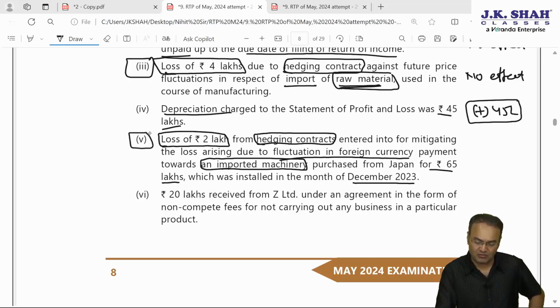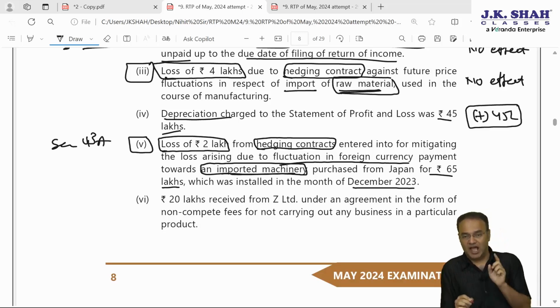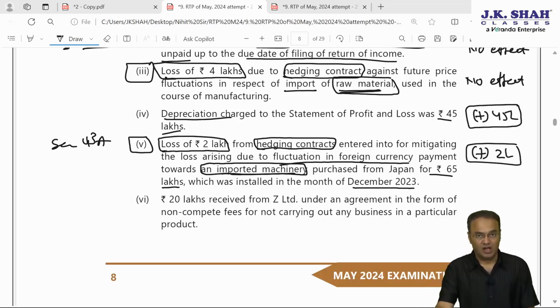But the loss which is given in point number 5 from hedging contract is for purchase of imported machinery from Japan. Therefore, this 2 lakh rupees will be governed by section 43A. As per section 43A, it needs to be added to the cost of the asset. Actual cost of the asset from 65 lakh will become 67 lakhs. So this has been debited to P&L account. This needs to be added back. First, add back this loss of 2 lakh, which must have been debited to P&L.